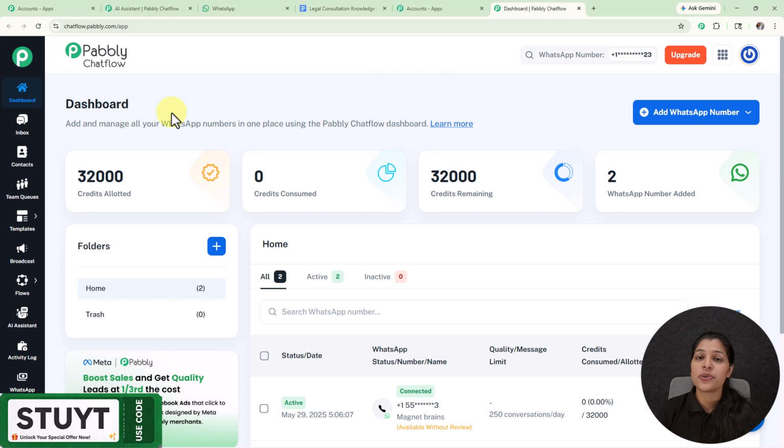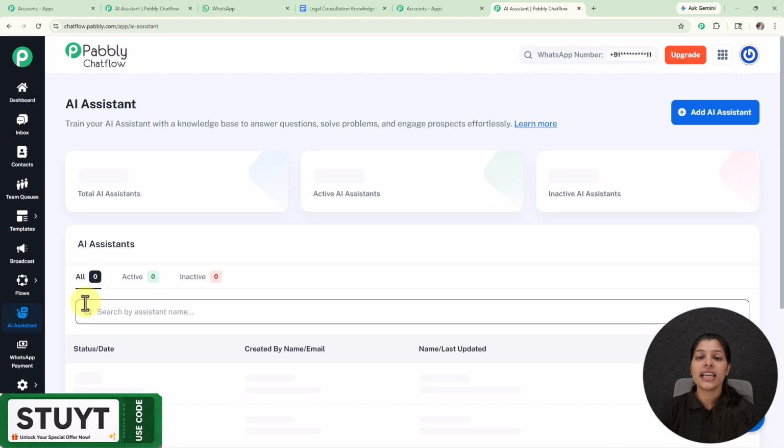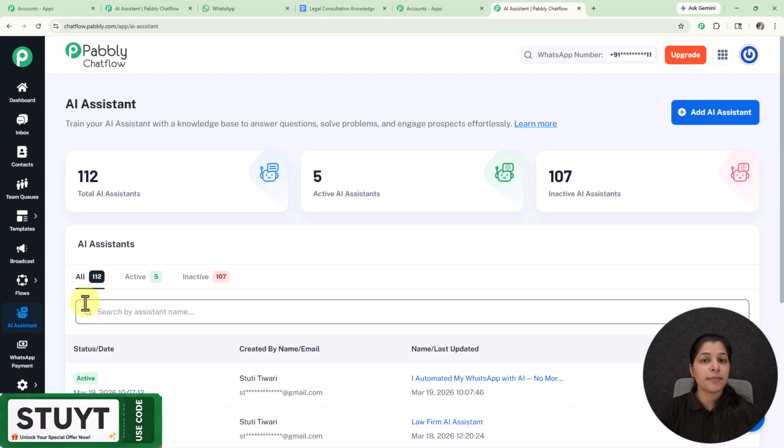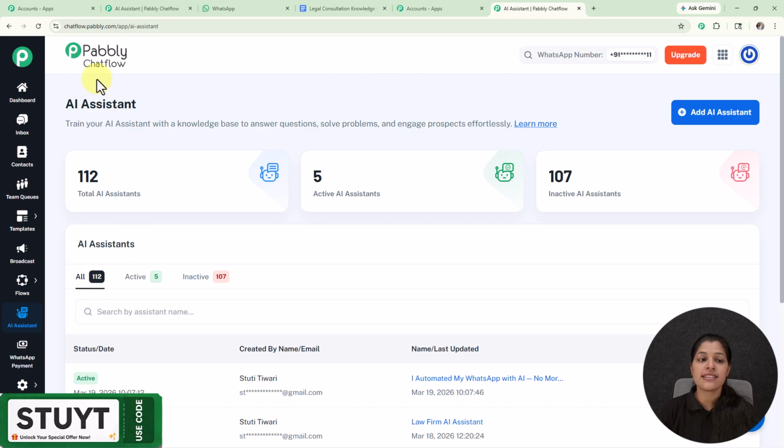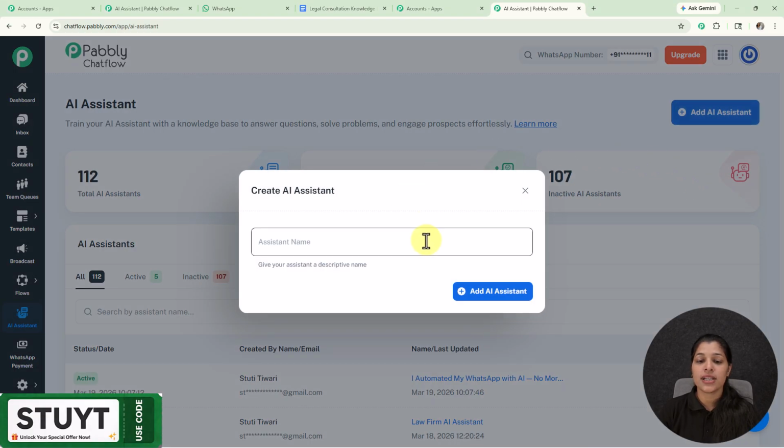Now as we are going to create an AI assistant, we have to click over the AI assistant option given on the sidebar, and as you click over the AI assistant, you will land on the AI assistant page where you can see the total number of AI assistants, the active and the inactive AI assistants. And for creating a new one, we just have to click over this add AI assistant button, and here I'm going to enter my assistant name as Lexbridge Legal Advisors. Now let's click over this add AI assistant button, and this is the name of my brand.